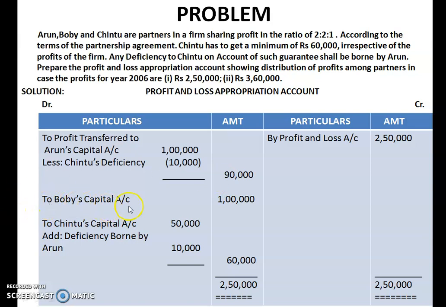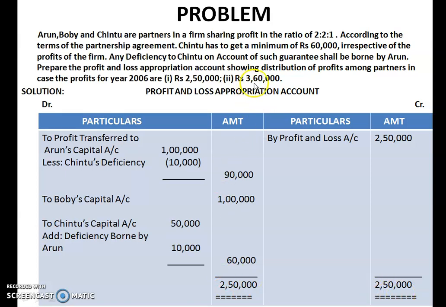Now to Bobby's capital it is 1 lakh, and for Chintu's capital you got 50,000. Now that deficiency is given by Arun. So adding this 10,000 given by Arun, he will receive the guaranteed amount of 60,000. So this is case 1. Okay. Now after adding you will get 2,50,000 on both sides.